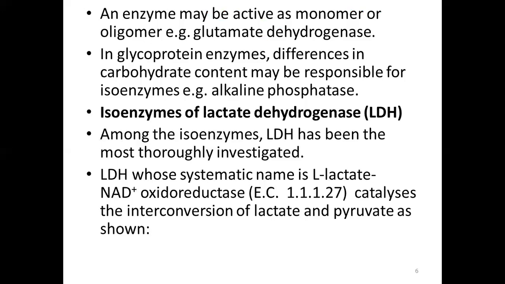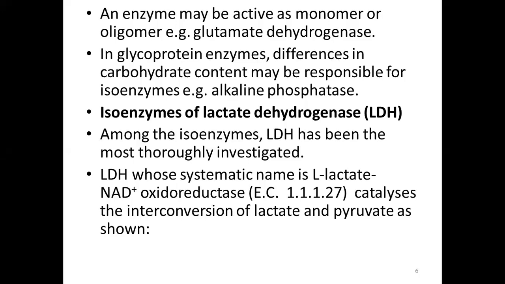And next, an enzyme may be active as a monomer or an oligomer. It means that certain enzymes behave as catalytic entities or units when they are present in the monomeric form, but some are active when they are present as oligomers, which consist of more than one subunit. And the example for such isoenzymes is glutamate dehydrogenase.